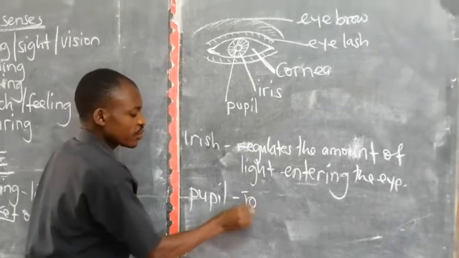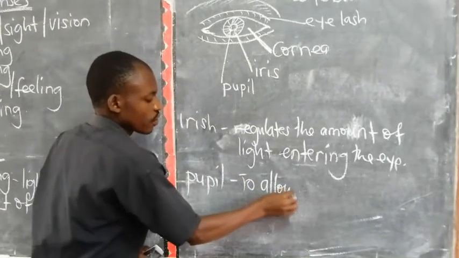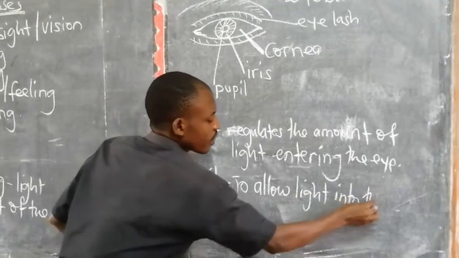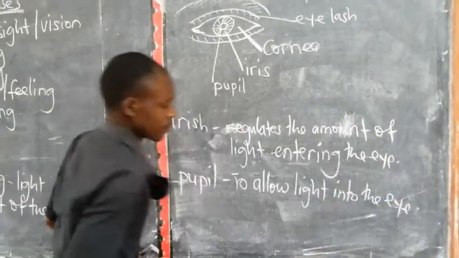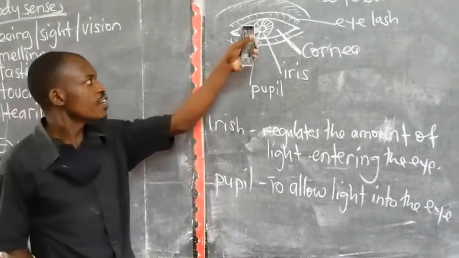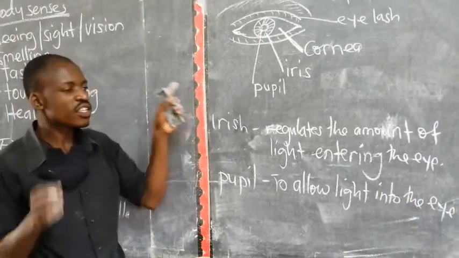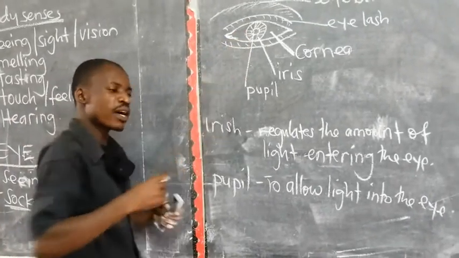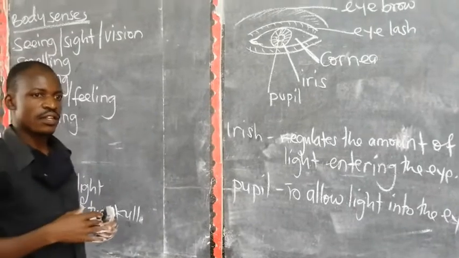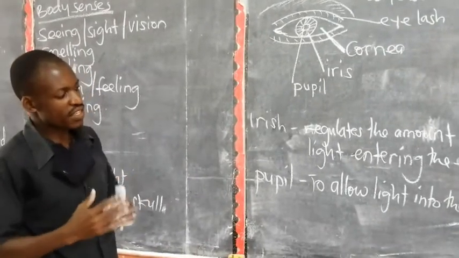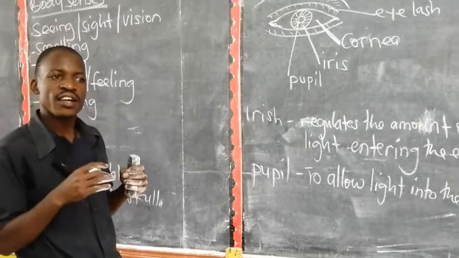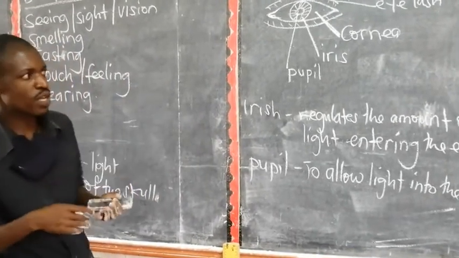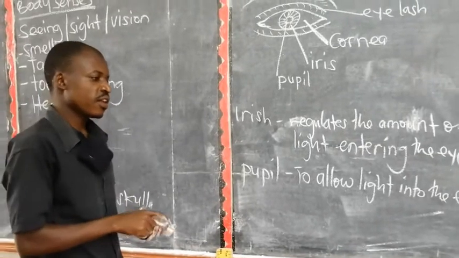Then the importance of the pupil is to allow light into the eye. That pupil, that small hole in the middle there, works only to allow light into the eye. Then the iris regulates how much light is needed by the eye. If it is dark, you see it opening wide so it can allow more light into the eye for you to be able to see in darkness.